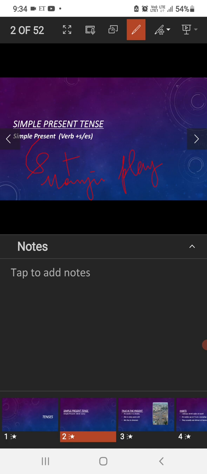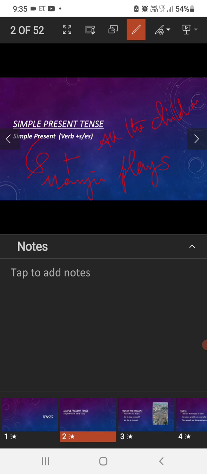If the subject is singular in nature, we have to add s or es to the verb. If the subject is in plural form, say for example all the children, we have to write the verb as it is.